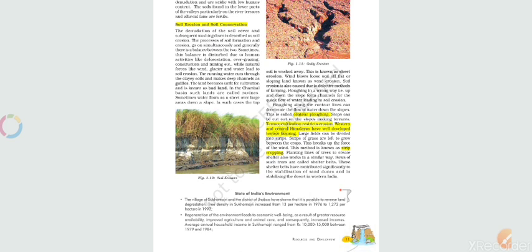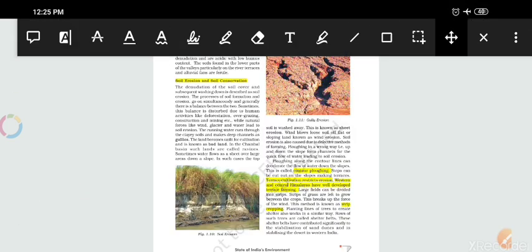Okay, the other one is terrace cultivation, which restricts erosion. Let me just draw a diagram here.